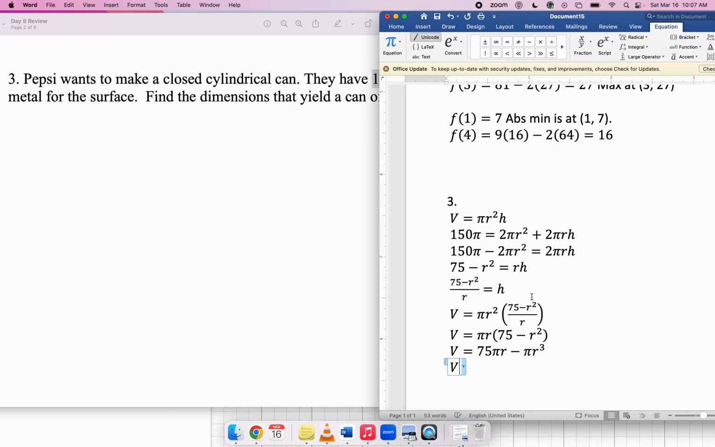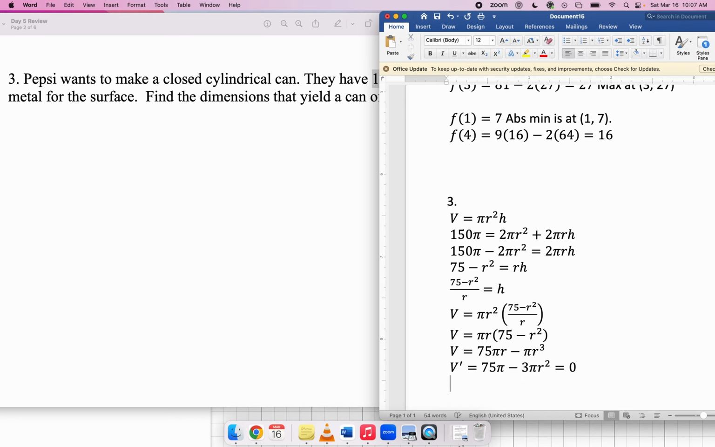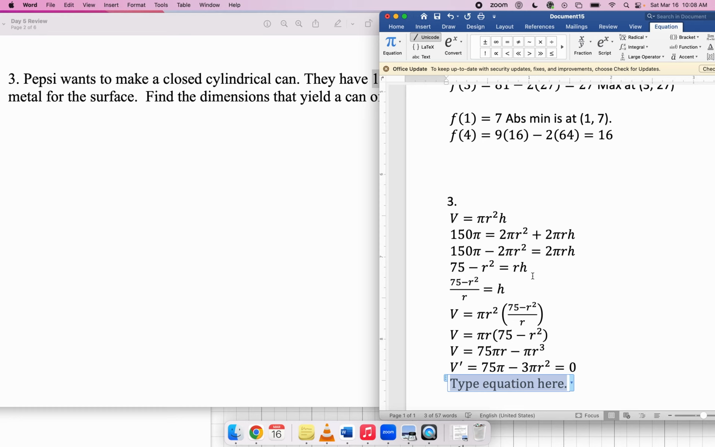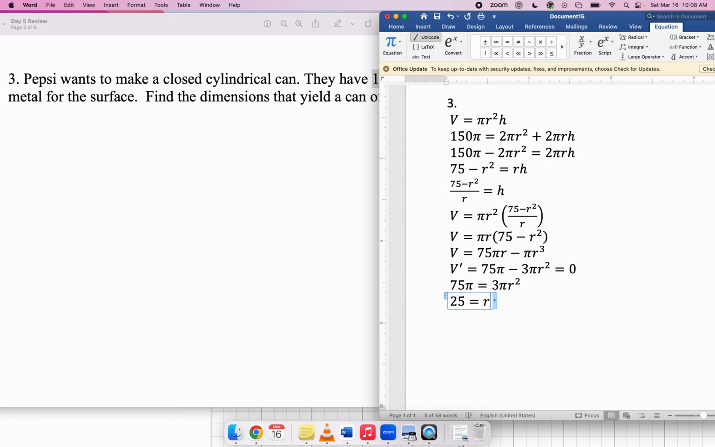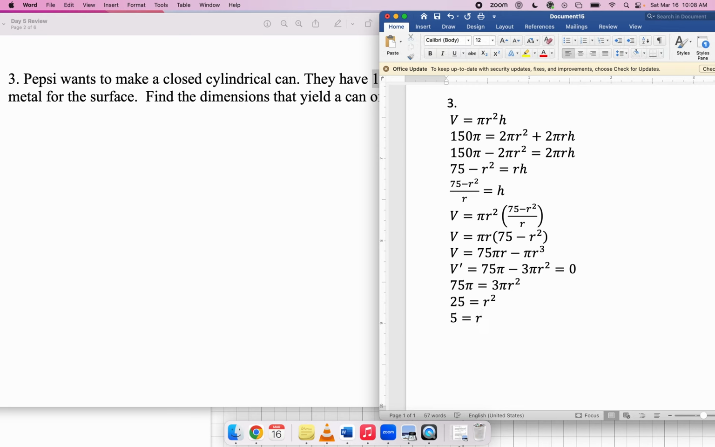So now if I take the derivative, I get V prime is equal to 75 pi minus 3 pi r squared. Set this equal to 0 and solve. I'll point out right away, every term is divisible by 3 pi, so let's do it this way. Add 3 pi r squared to both sides, divide by 3 pi. You get 25 is equal to r squared, so r is equal to plus or minus 5, but we're talking about a radius. That has to be a positive number, so r has to be 5.